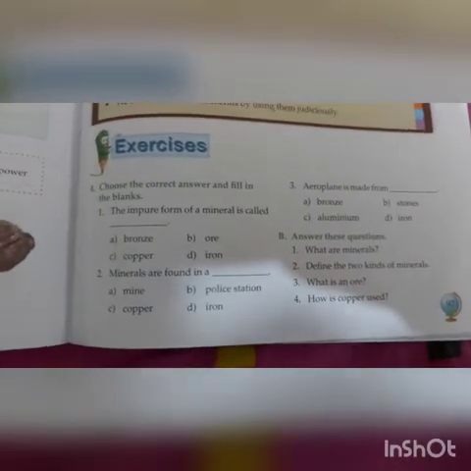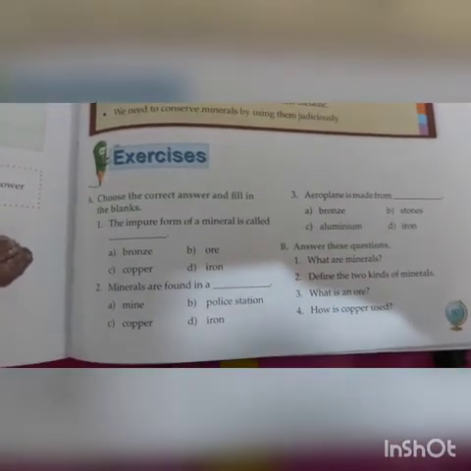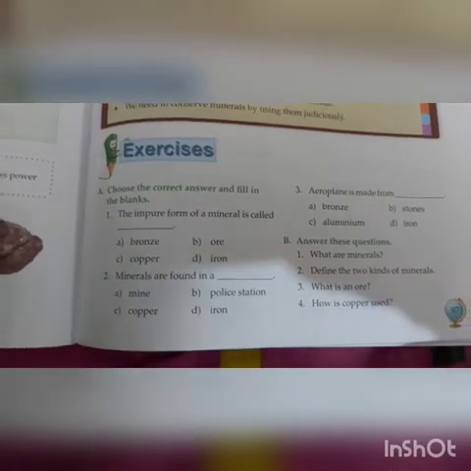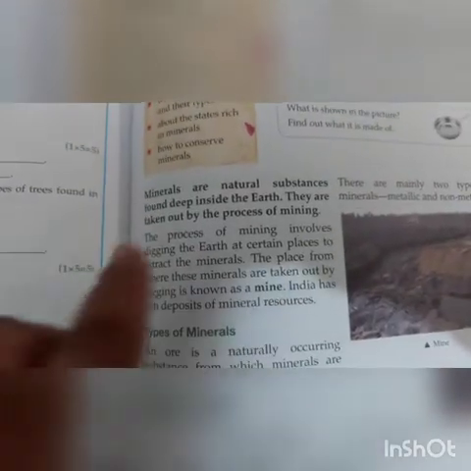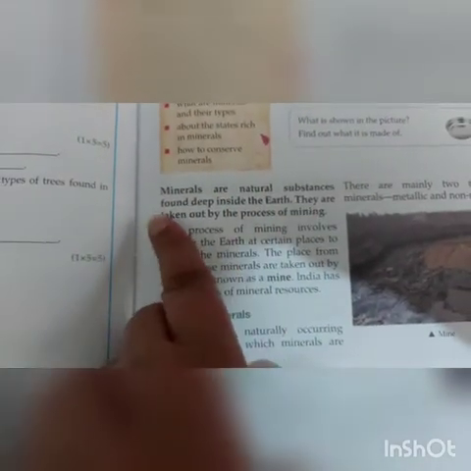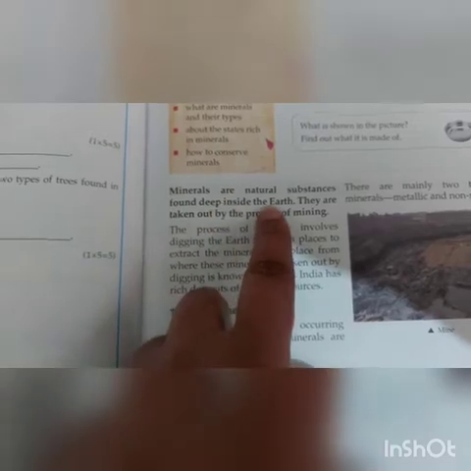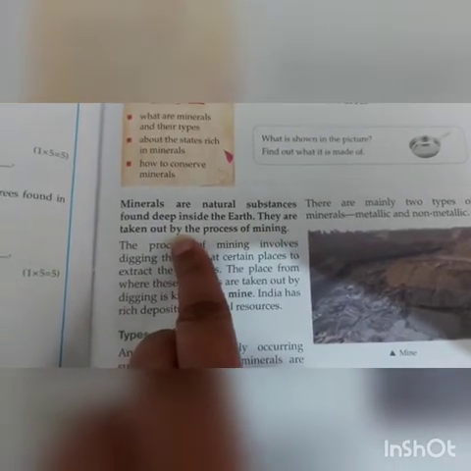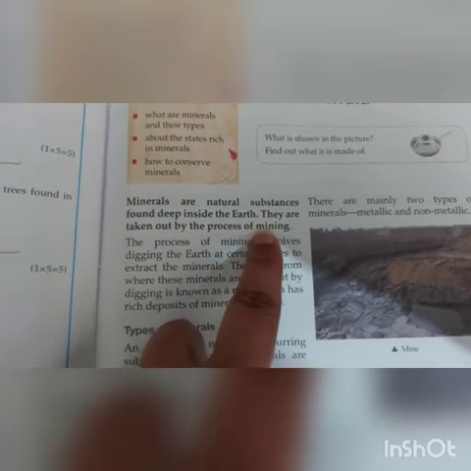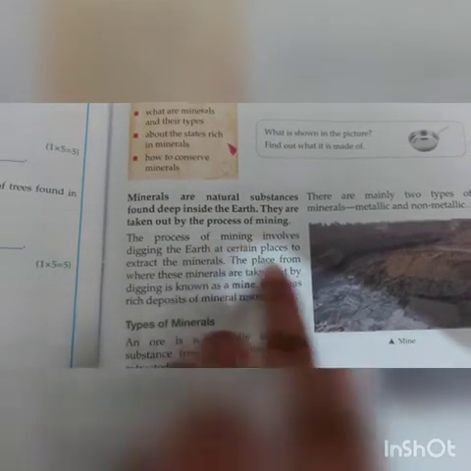Next is question answers. What are minerals? So you can go for the starting of chapter. Here in bold letters, they have given the meaning of minerals. Minerals are natural substances found deep inside the earth. They are taken out by the process of mining. So this is the answer of first question.